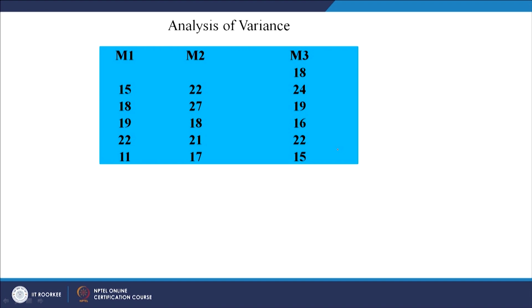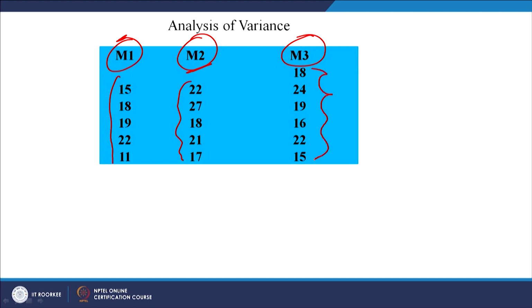Let us look at this question on analysis of variance. Let us say there are 3 different teaching methods M1, M2 and M3, and these are the marks of 5 students when they were taught by method 1, marks of 5 students when they were taught by method 2, and these are the marks of 6 students when they were taught by method 3.